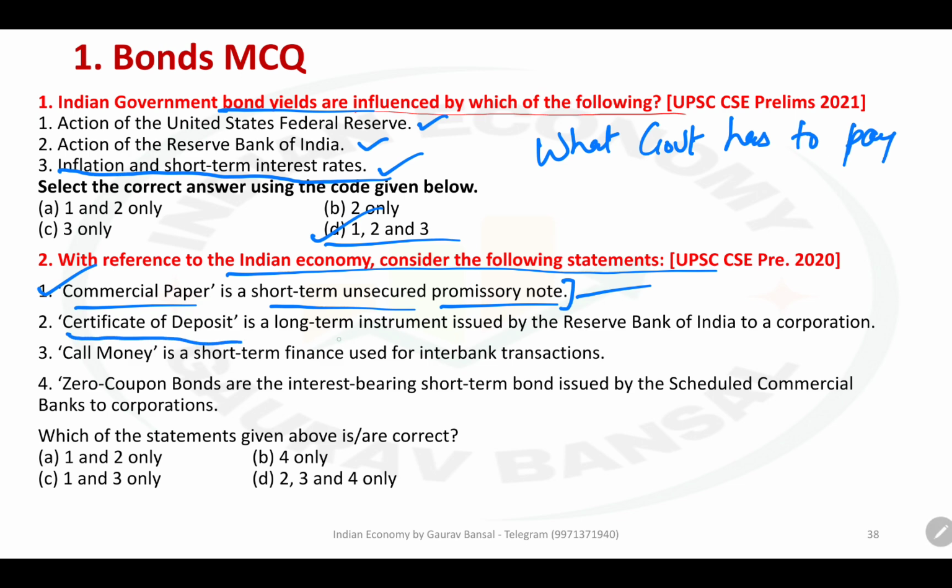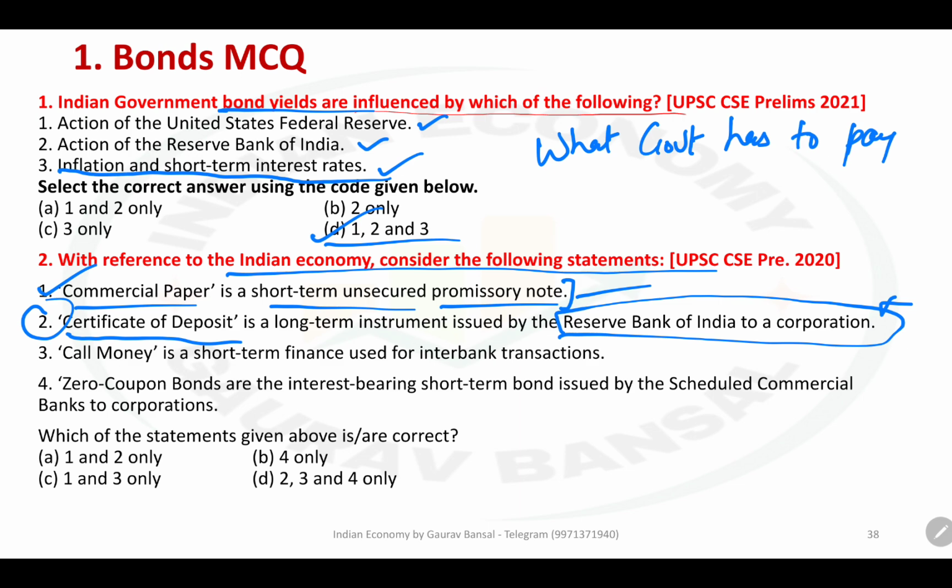Certificate of deposit is a long-term instrument issued by RBI to corporations. RBI never issues any certificate of deposit. It is issued by banks to corporations. They can be long run as well, although generally short term. Second is wrong. Not by RBI and generally not long term. If it were written that a certificate of deposit can be a long-term instrument issued by banks to corporations, then it would be correct.